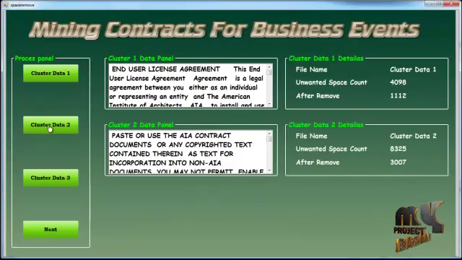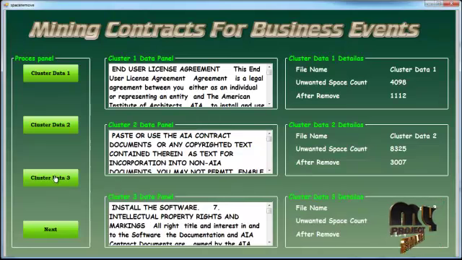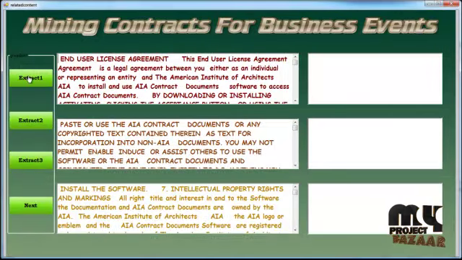Click on the cluster data 2 button. Cluster 2 data panel: unwanted space count 8325, and after removal 3005. Click on the cluster data 3 button. Cluster 3 data panel: unwanted space count 12433, and after removing the data 7194. Click on the Next button. The user's documents are separated into 3 files.